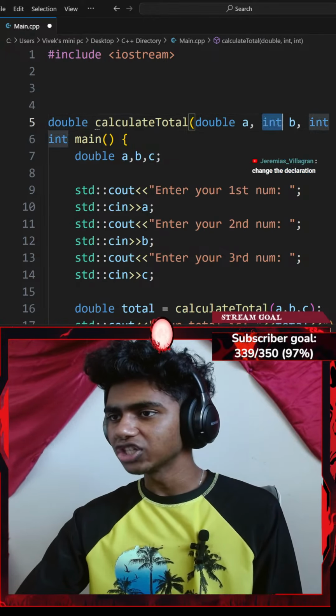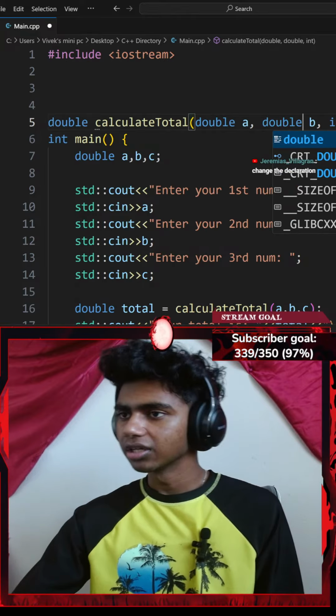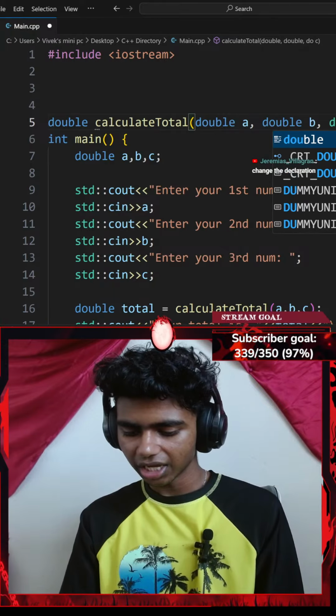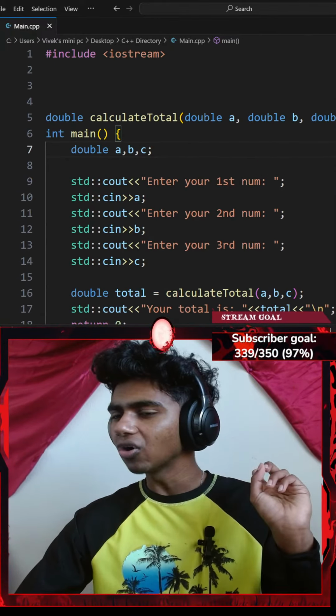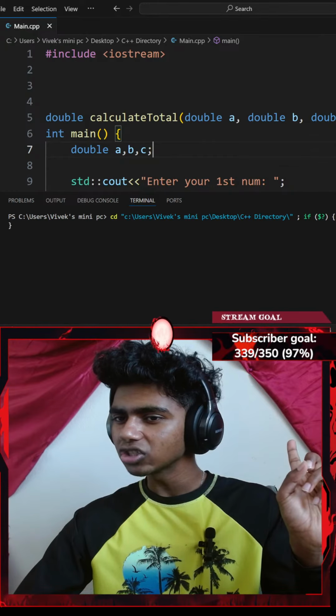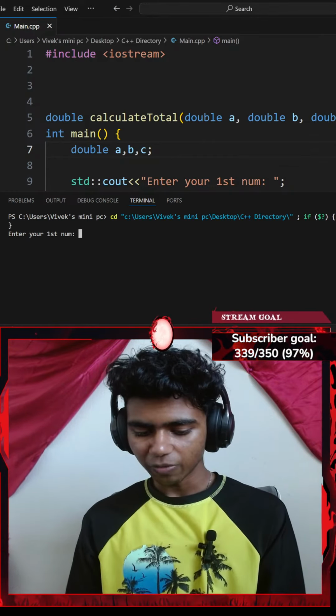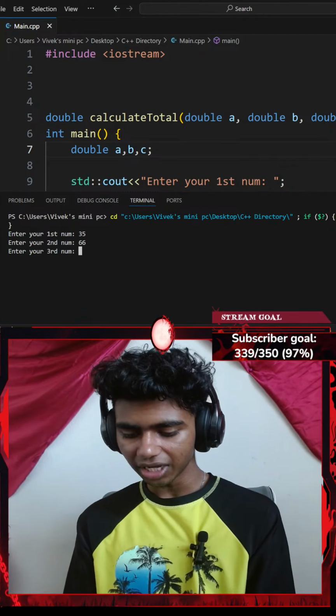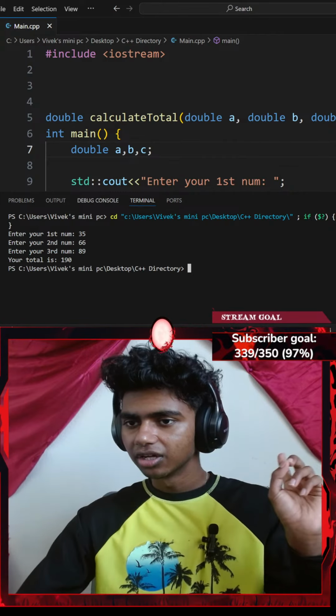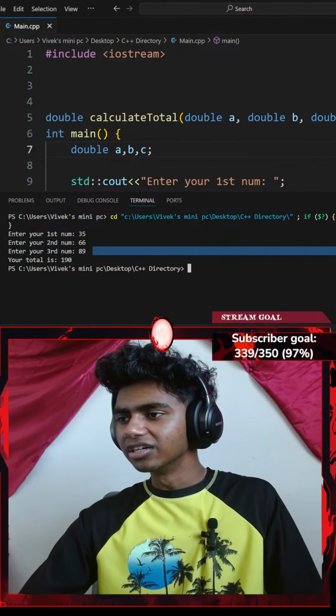There we go, guys. I should pay more attention on these things. Okay, let's go with double, double, and double. Okay, perfect. If I hit Ctrl S to save the code and run the command, this time it should show something. Perfect. Okay, so my first number is going to be 35, second number is going to be 66, third number is going to be 89. Your total is 190. Yeah, perfect.